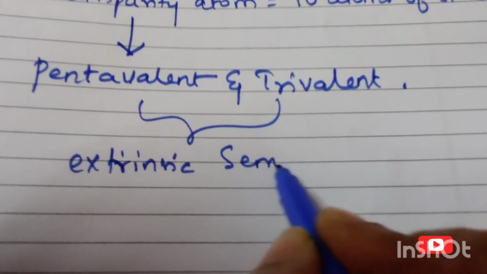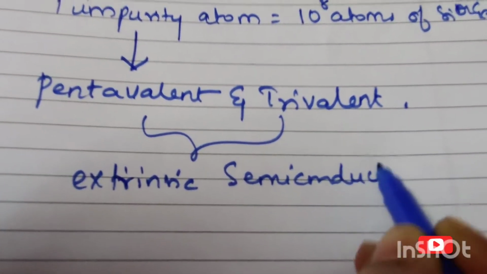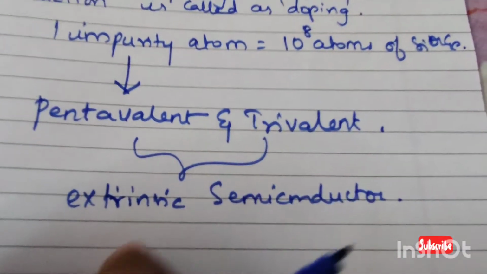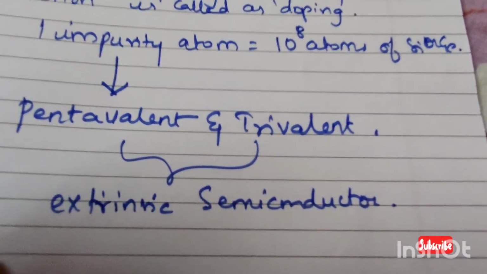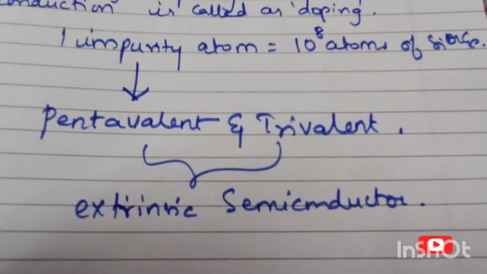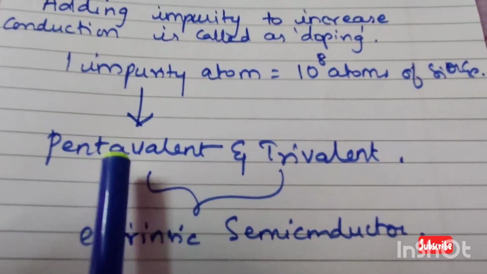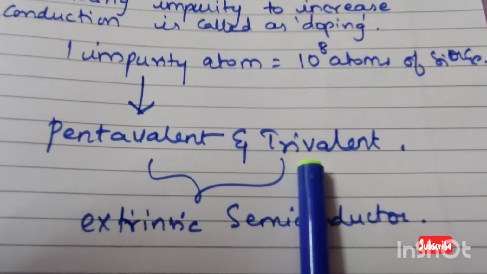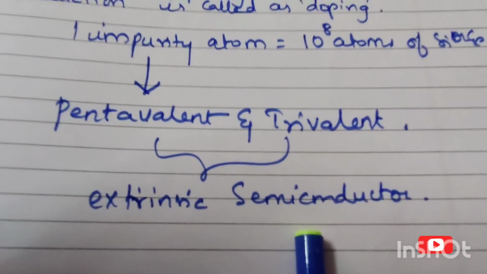If a semiconductor is in pure form, it is called an intrinsic semiconductor. If you add some impurity, either pentavalent or trivalent, it is called an extrinsic semiconductor.